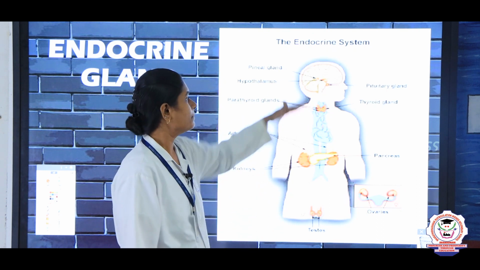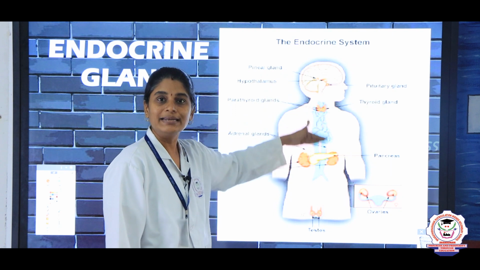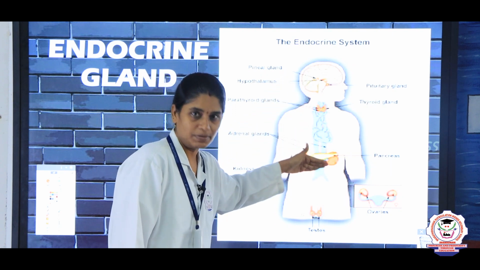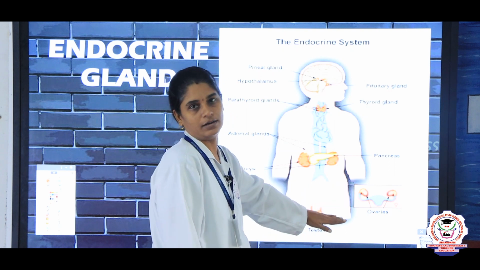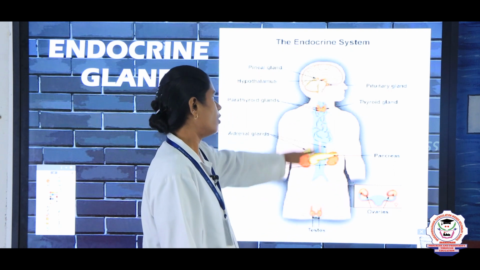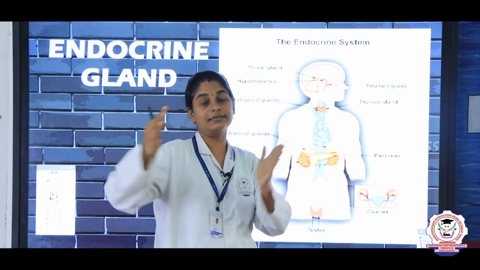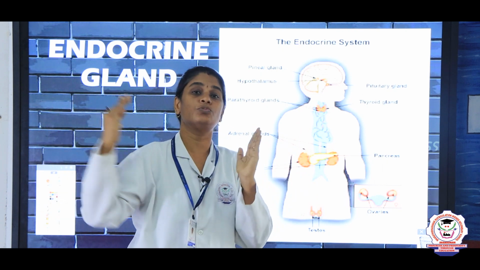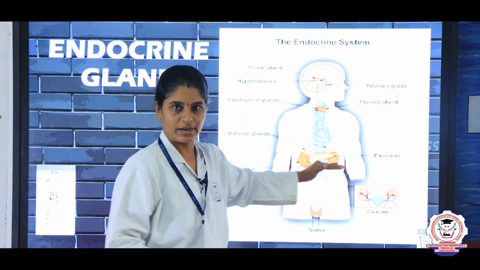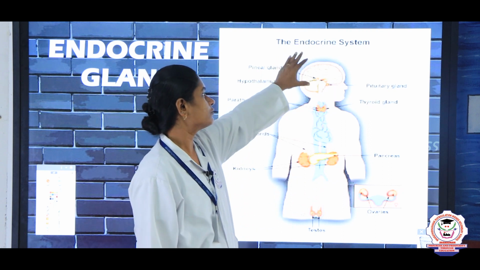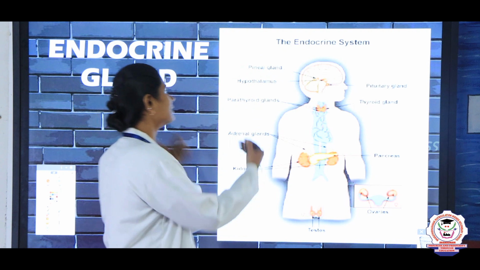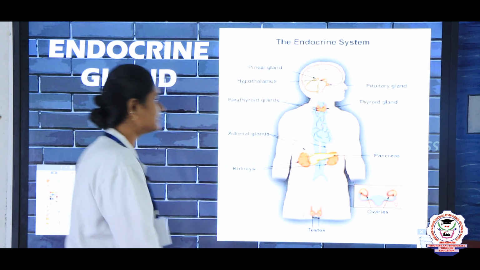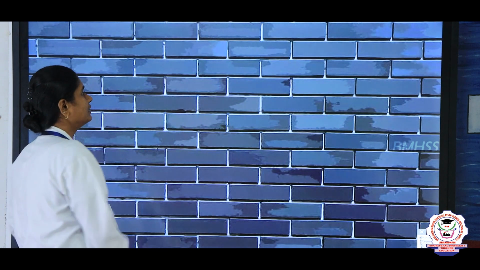We can see many endocrine glands present inside our body, from the top till the bottom, at different places where we can locate these endocrine glands, right. We will start from the first. So, we can see many glands inside our body. The first gland, that is,